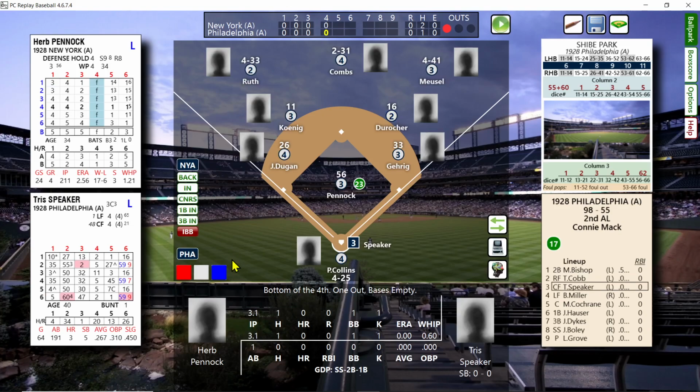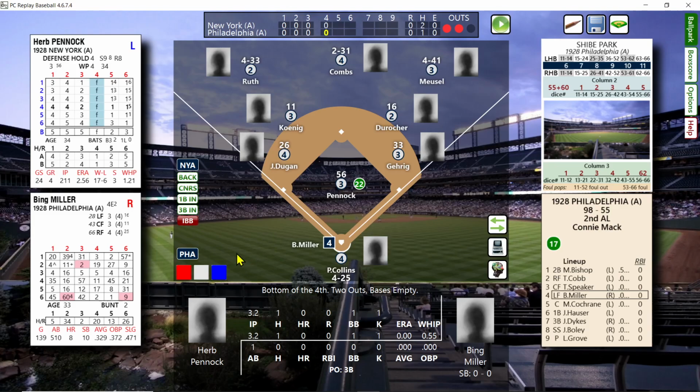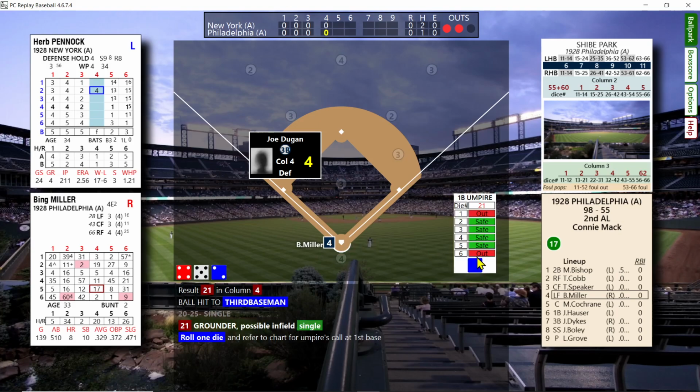And that brings up Tris Speaker. And that's a fly out as well. A deep fly out to left, a 17 in column 6. Good pitcher's duel. Bing Miller. And there's a possible base hit. We're going to roll on the umpire chart. 2-5 is going to be a single, and it's a base hit.